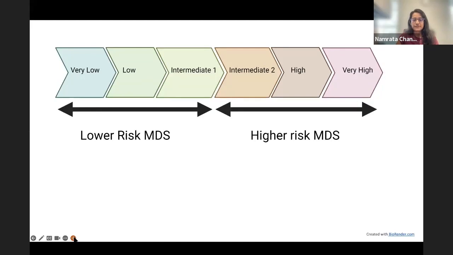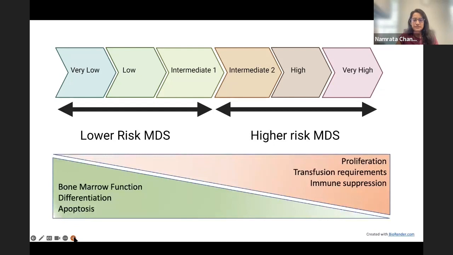Once we have this information, we basically can break patients into two major buckets: lower risk disease and higher risk disease. And why this is important is because the goals of treatment are different in both these subsets.